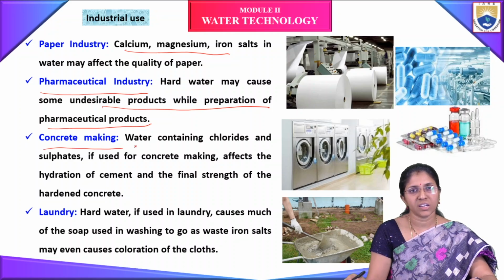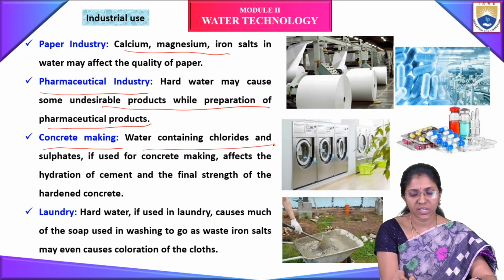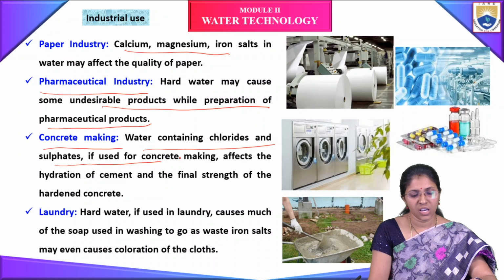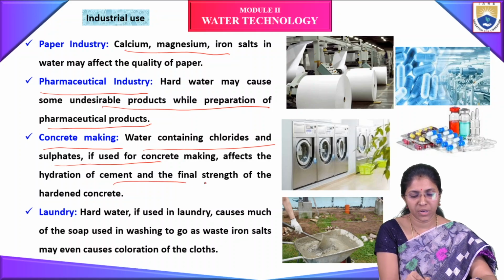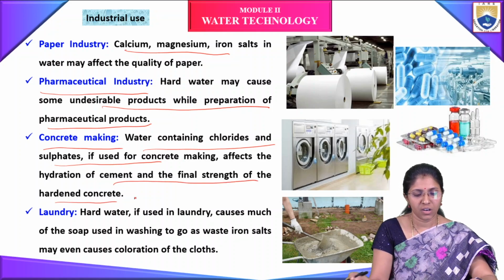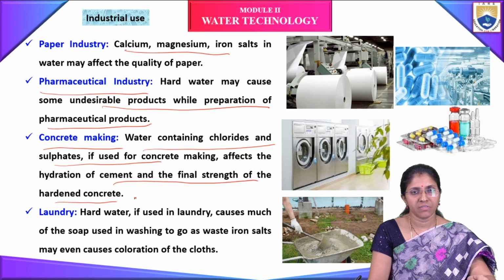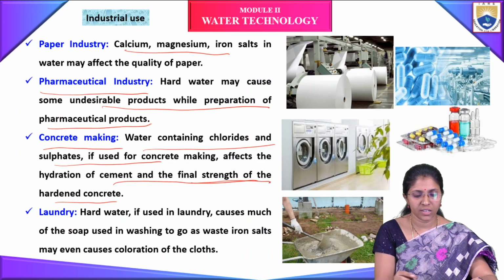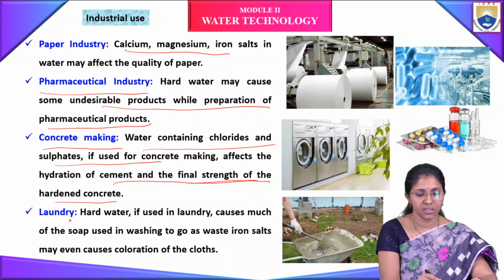If we use it in concrete making, water containing chlorides and sulfates affects the hydration of cement and the final strength of hardened concrete. It will affect the final strength of the hardened concrete.